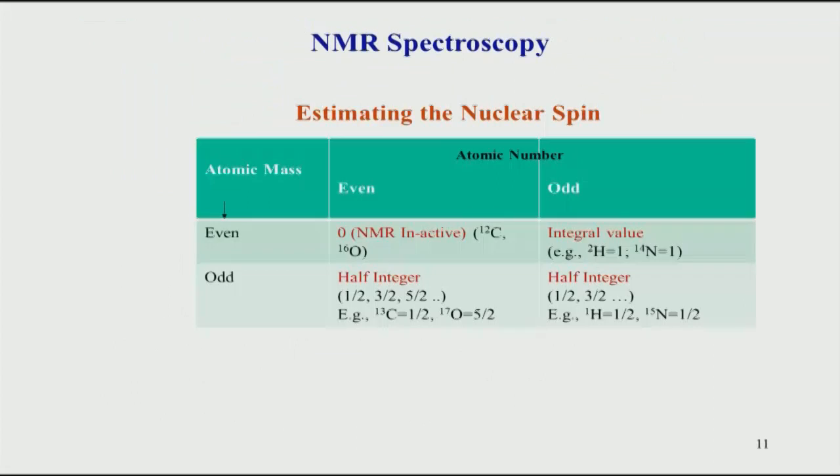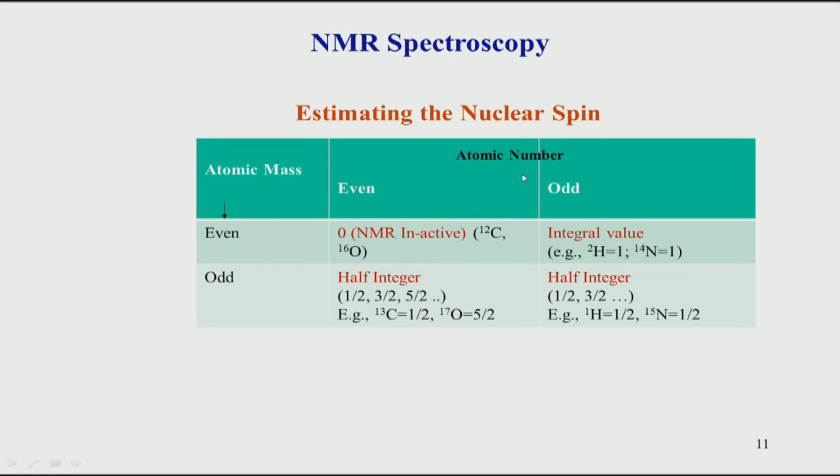So, let us look at how one can actually qualitatively determine whether a particular nucleus can be studied by NMR or cannot be studied. You can see this table here, which shows how we can estimate this. Let us say this column here is atomic mass. You can have any atom having an even atomic mass, or it can be an odd atomic mass.